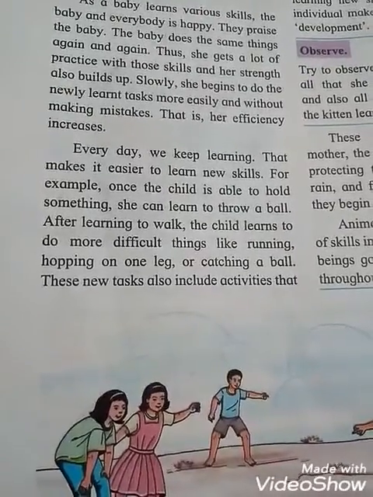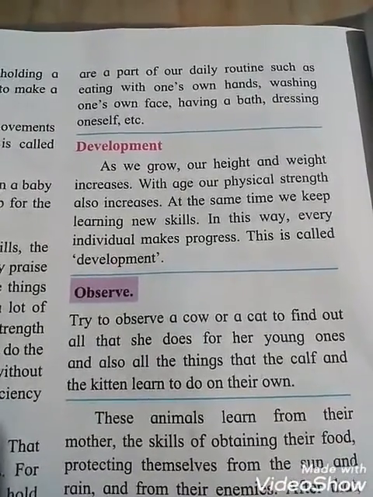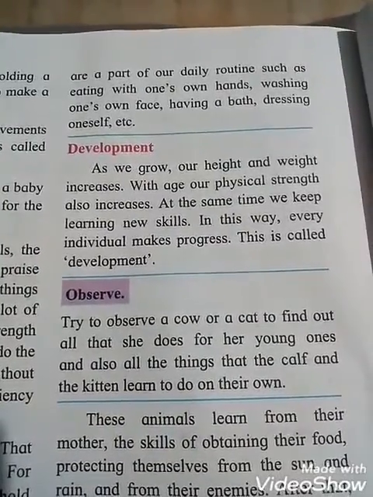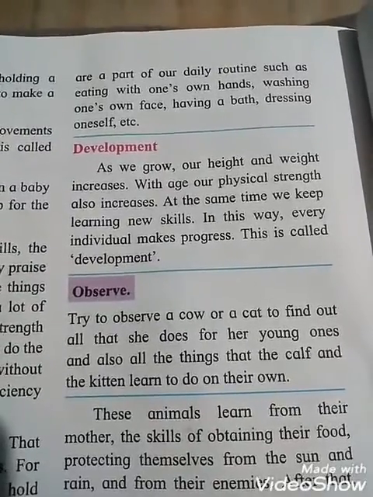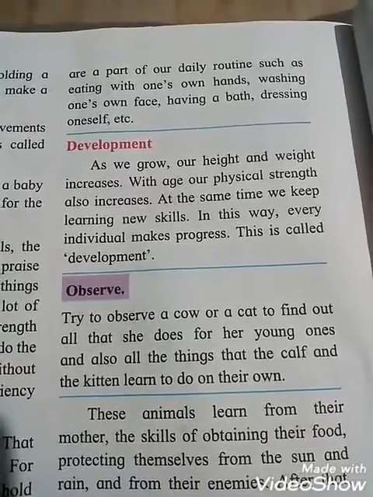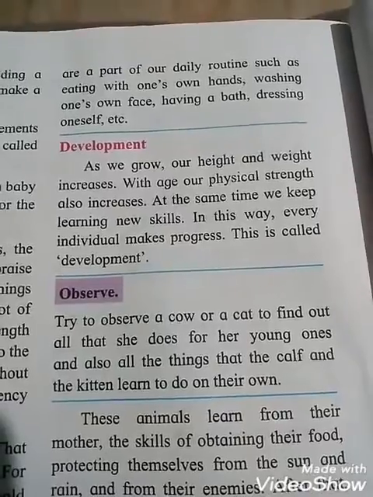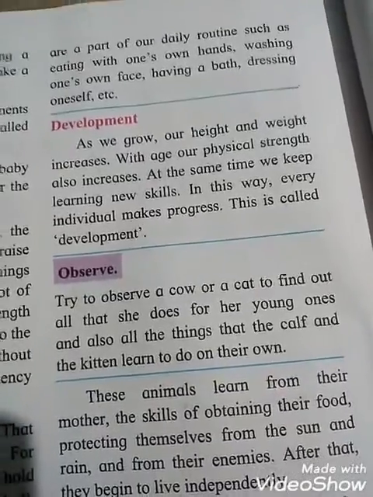These new tasks also include activities that are a part of our daily routine, such as eating with one's own hands, washing one's own face, having a bath, dressing oneself, etc.